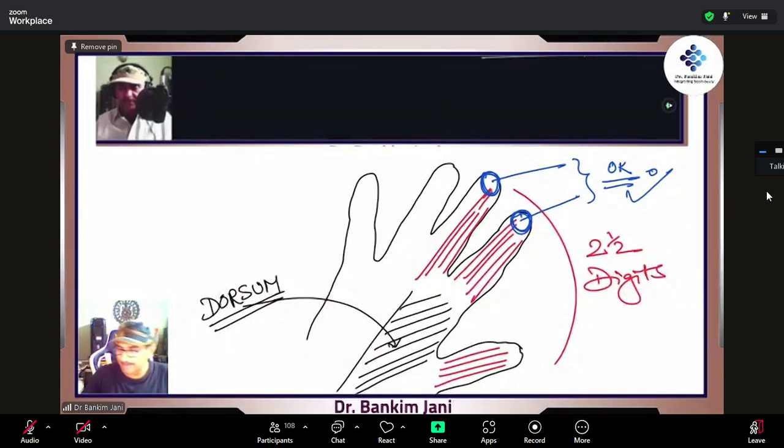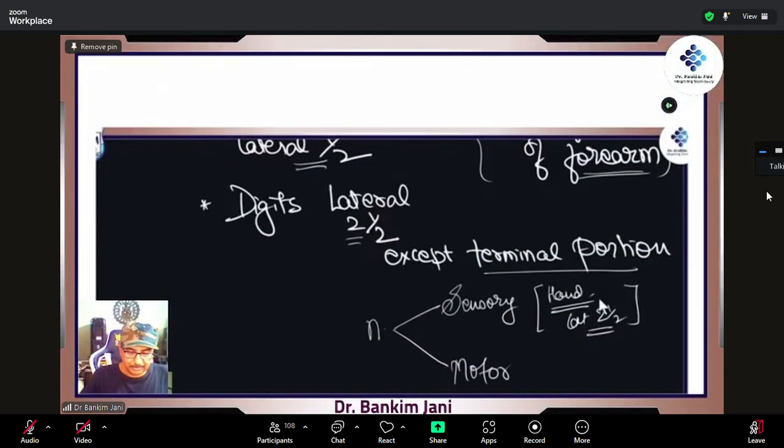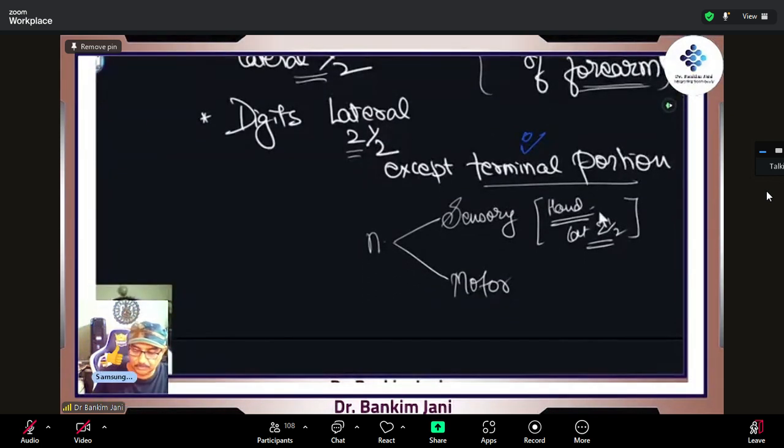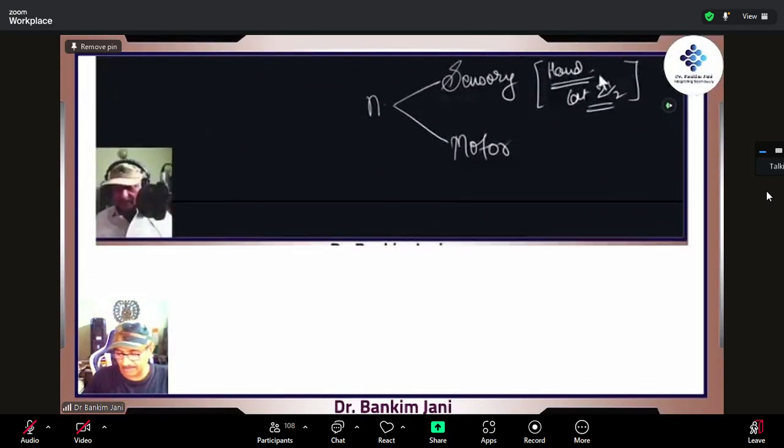Lateral half, lateral half. Right? So this is the medial half, this is the lateral half. Okay, 1.5 like this, yes. This is lateral and medial, in the hand it is like this, so lateral and medial. Got it. So this is how it would really go. So digits lateral to third except terminal portion. Do remember this, right? Except terminal portion. So sensory and motor, and sensory to the hand and the lateral 2.5.